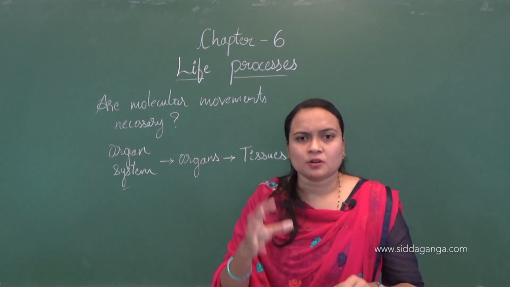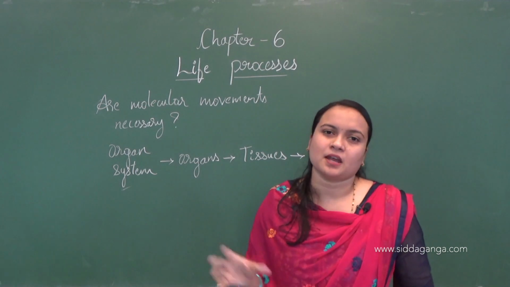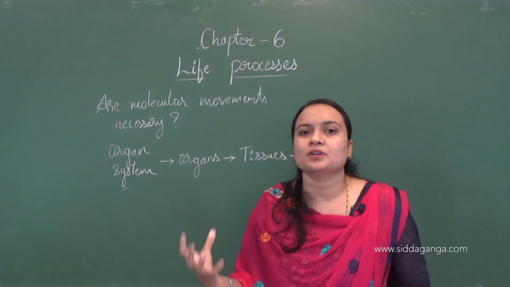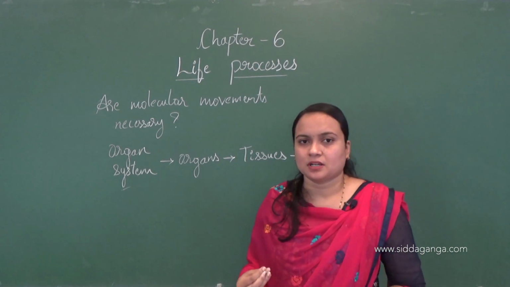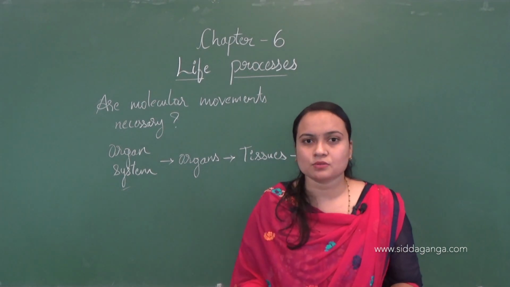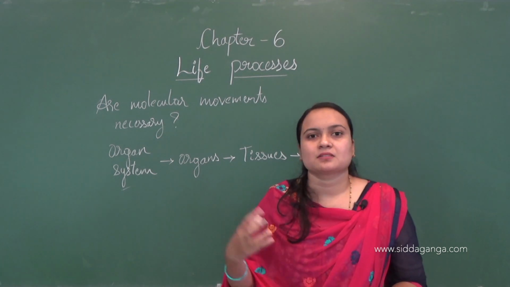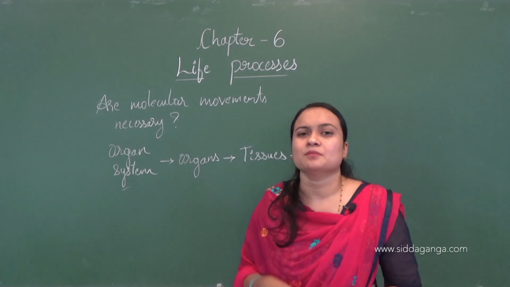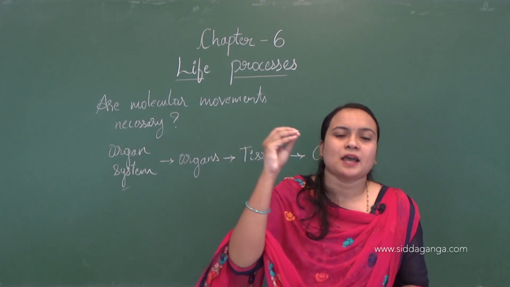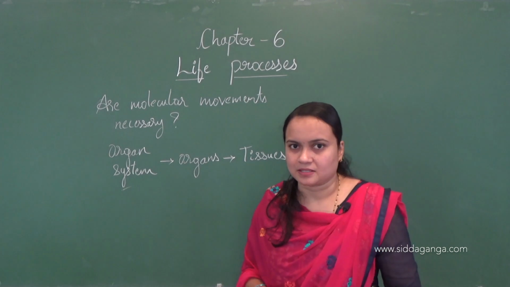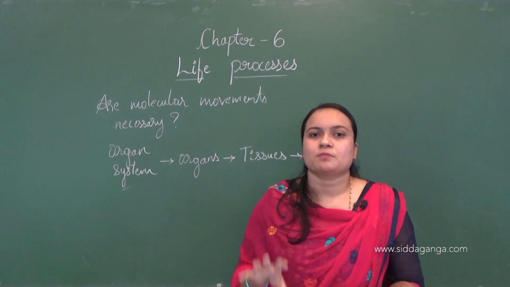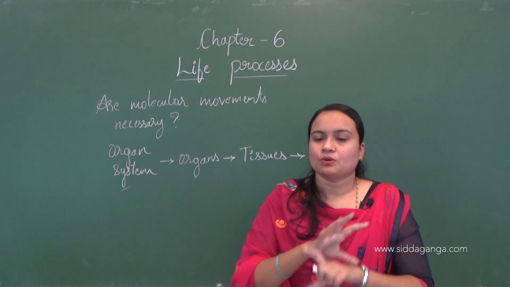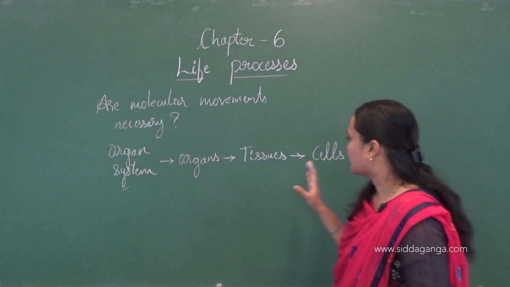Protoplasm contains the nucleus and the cytoplasm, and the cytoplasmic components like endoplasmic reticulum, lysosomes, ribosomes, plastids, whatever cell apparatus is present, will be in the cytoplasm. Together, the cytoplasm along with the nucleus is the protoplasm, and for that protoplasm there is a boundary called the cell membrane. So all together it makes a cell.